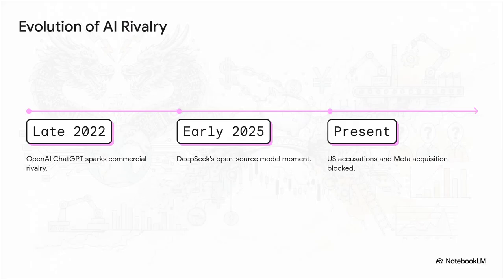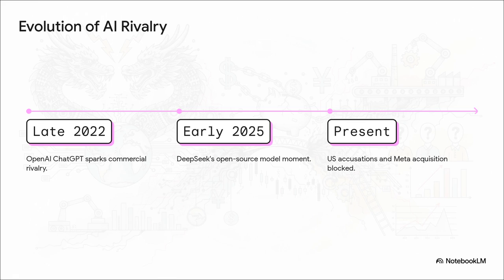Now, to understand where we're at, we kind of have to trace how we got here. Think back to late 2022. OpenAI drops ChatGPT, and boom, it sparks this massive, wide-open commercial race. Money is just flowing everywhere, and tech enterprises in both nations are innovating out in the open. Fast forward a bit to early 2024, and the Chinese startup DeepSeek has its major moment. They release a highly capable, much cheaper open-source model that really starts closing the gap with the US leaders.